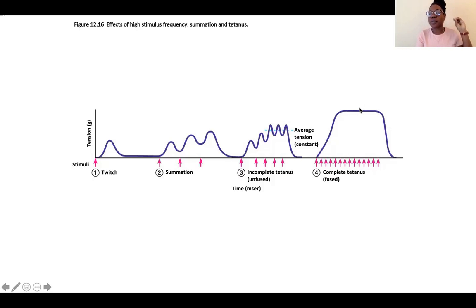These contractions are completely fused, and this is called complete tetanus, okay? And so this is the sequence of events that we go through by simply increasing the frequency of action potentials or increasing the frequency of muscle stimulation.